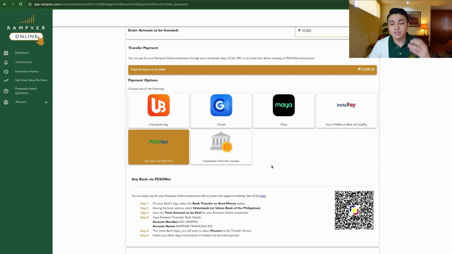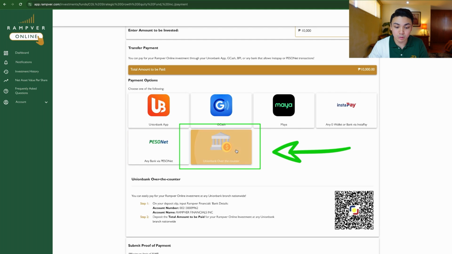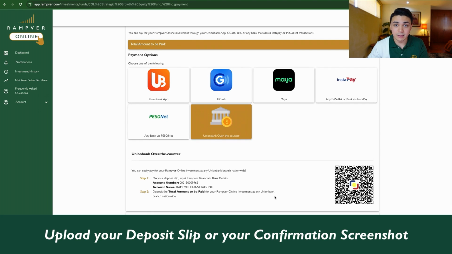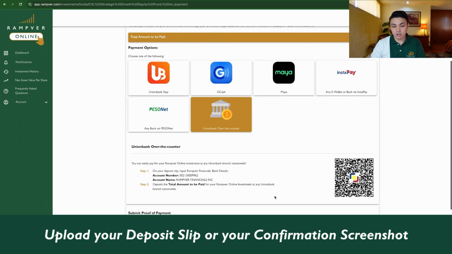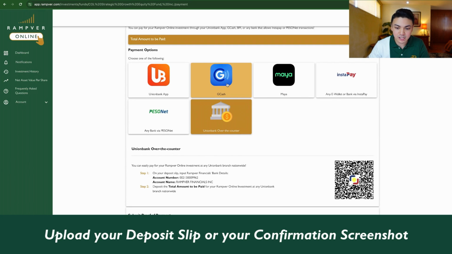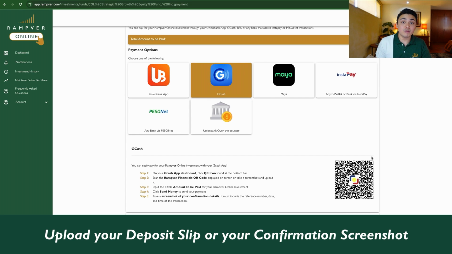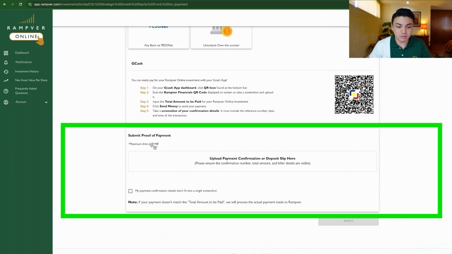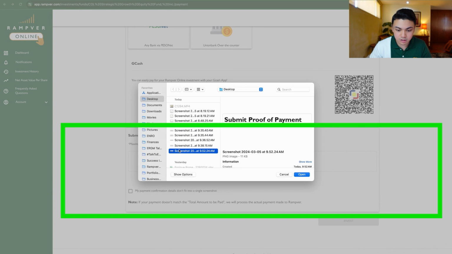For those who are not digital, or let's say may kalakihan ang inyong investment, we also have over-the-counter through Union Bank. Ito yung details, and you just need to upload your deposit slip or your confirmation screenshot. So let's say I want to invest through GCash. Nag-invest na ako through my mobile phone through the GCash app. You need to take a screenshot of your confirmation page because this is what you will upload as your proof of payment. For the purposes of this video, let's just take a screenshot for proof of payment. So I will upload itong screenshot natin.